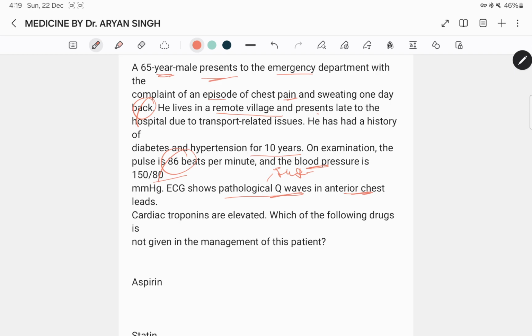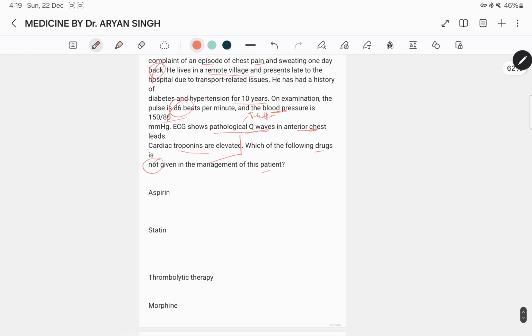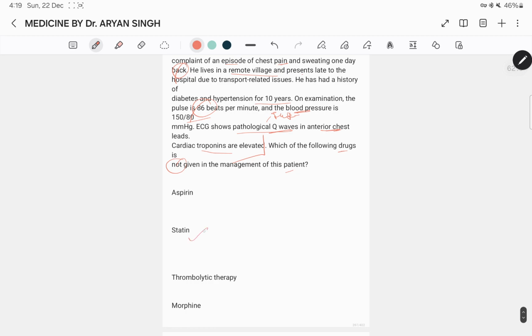Here are the important points: in anterior chest leads, cardiac troponins are elevated. Which of the following drugs is not given in the management? Aspirin, statin, thrombolytic therapy, and morphine. Here the best answer is thrombolytic therapy.